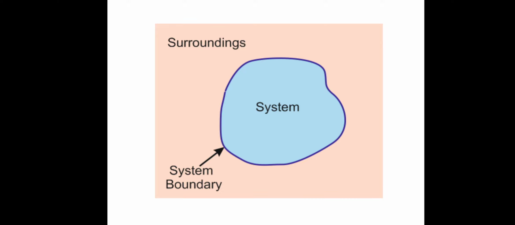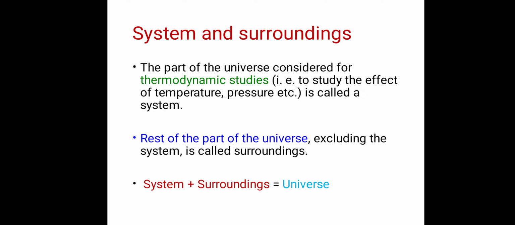Now, what is the actual definition of a system in thermodynamics? The system is the part of the universe considered for thermodynamic studies, that is, to study the effect of temperature, pressure, etc. You have studied all these definitions in your standard 12, but when we write the definition we must include some words. When we write the definition, the part "thermodynamic studies" is important.